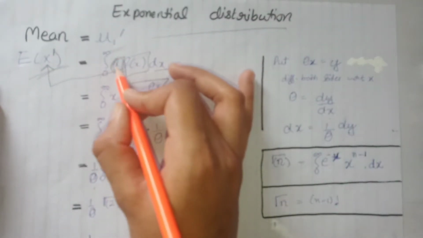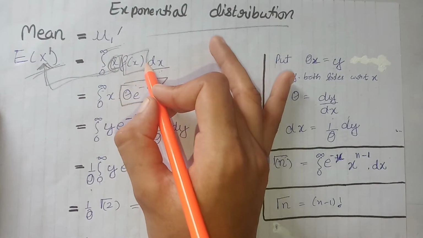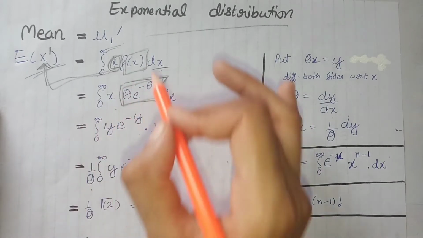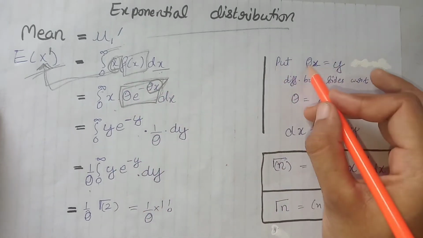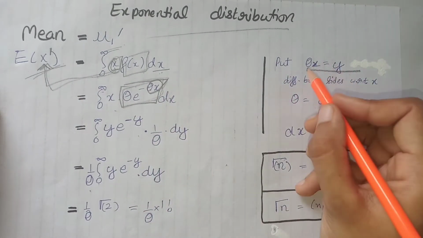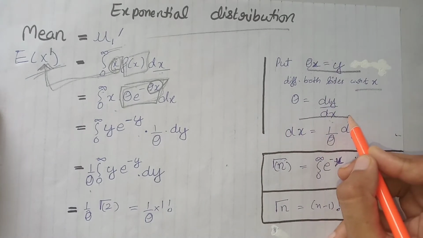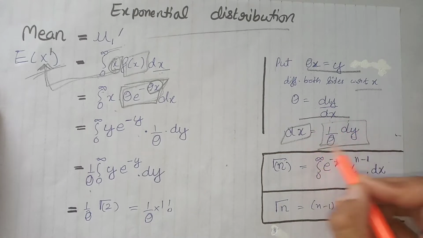Here we write that value which is inside the expectation. Here we write the PDF of the exponential distribution. PDF of the exponential distribution is this. Now we will substitute theta x is equal to y, like this. On differentiating both sides with respect to x, we get this term. From here we get the value of dx in terms of dy like this.